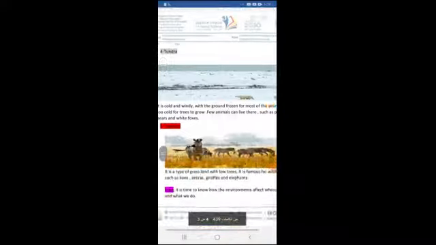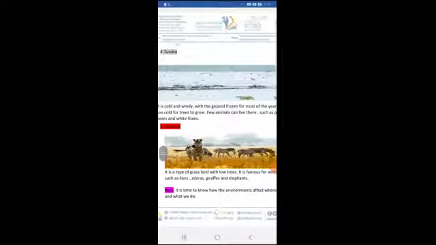Again, the fourth type of environment in our lesson today is the tundra. Look at the picture of the tundra. Everywhere is snow and ice. No mountains, no homes, no plants, no trees. Only polar bears are walking here.